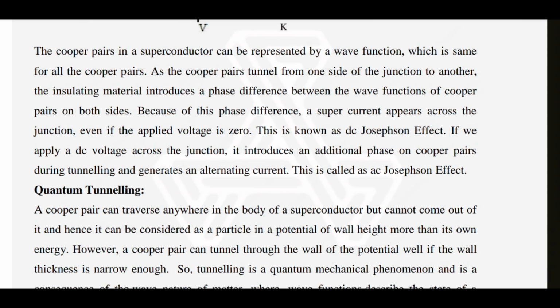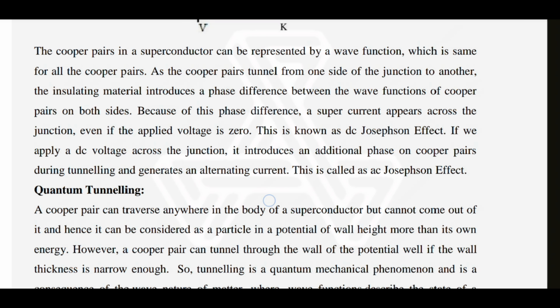The Cooper pairs in a superconductor can be represented by a wave function, which is the same for all Cooper pairs. As the Cooper pairs tunnel from one side of the junction to another, the insulating material introduces a phase difference between the wave functions of Cooper pairs on both sides. Because of this phase difference, a supercurrent appears across the junction even if the applied voltage is 0. This is known as the DC Josephson effect.